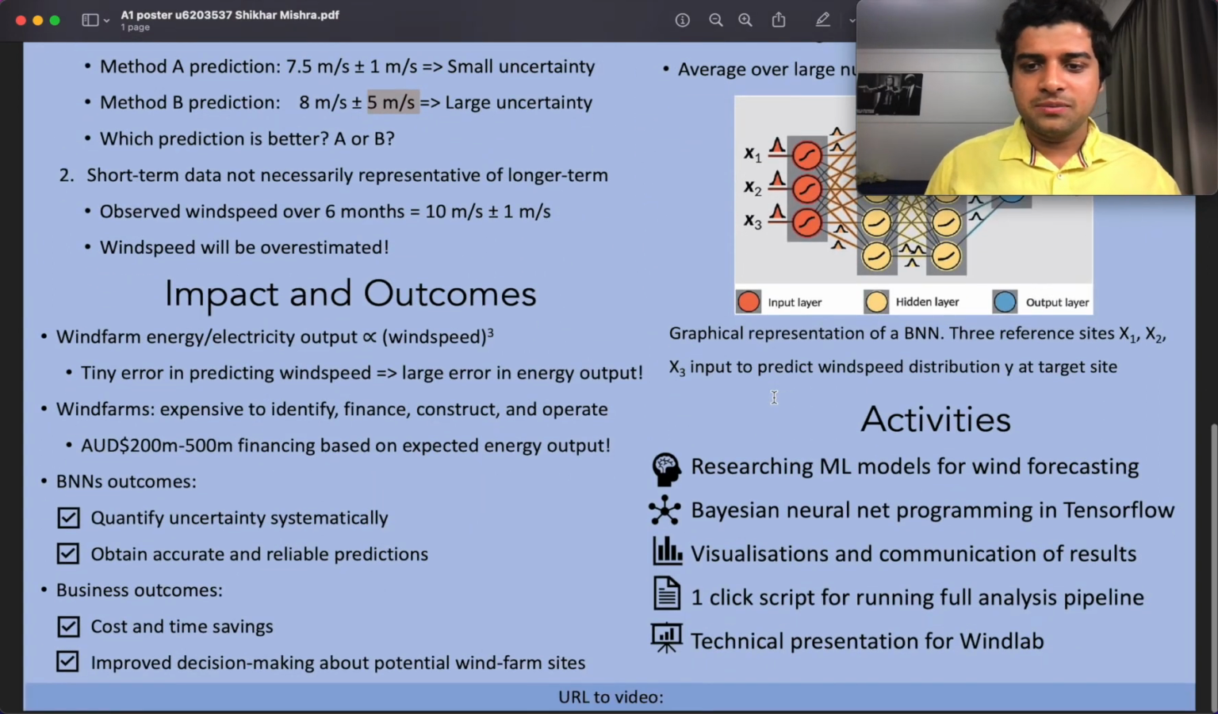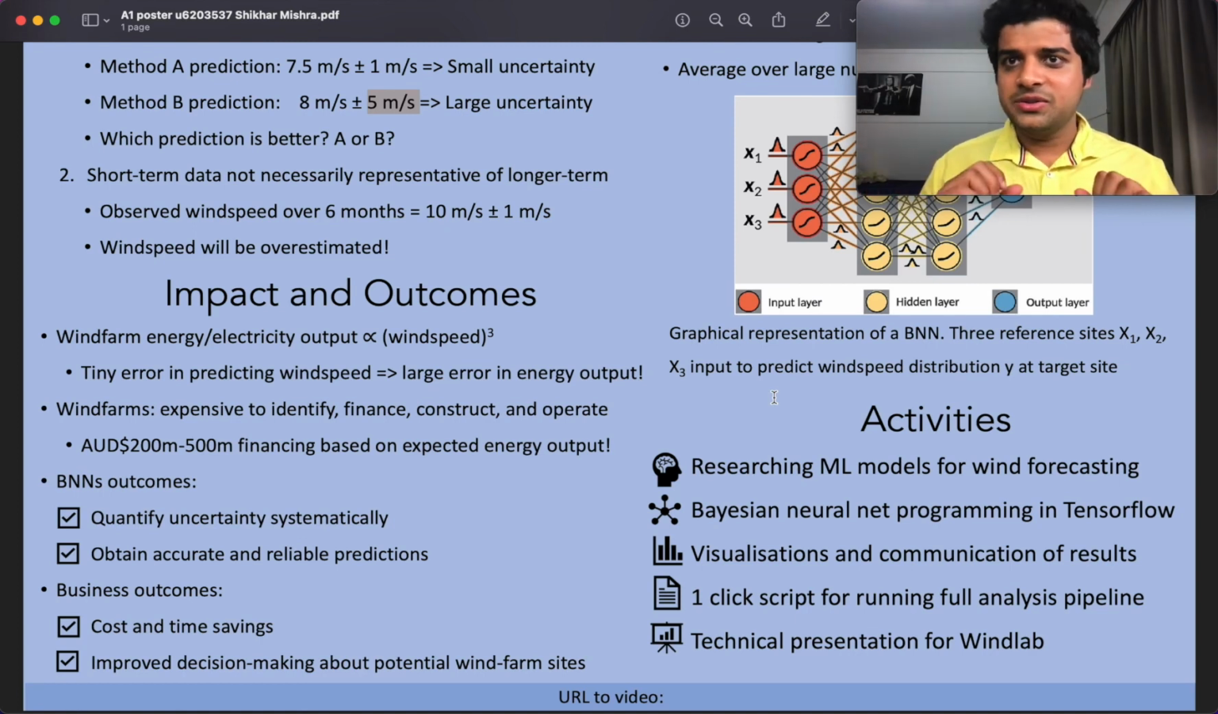So overall, I researched machine learning models for BNNs for wind forecasting. I used TensorFlow and Python for programming and visualizing my model results. Later, I incorporated all of this together into a one-click script used by my WindLab colleagues now. And I will also present my technical findings to them later this week.